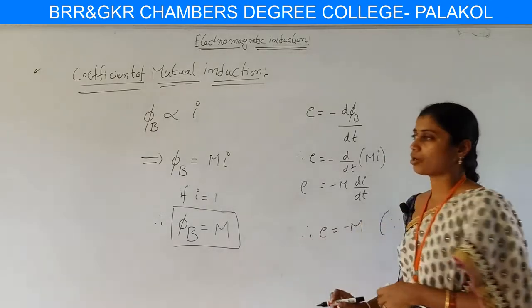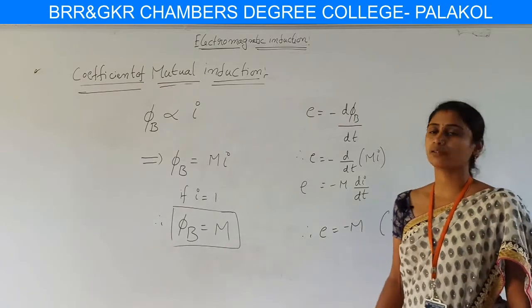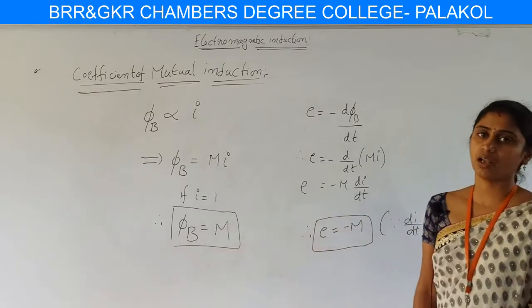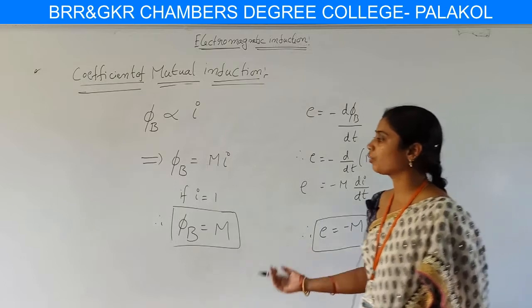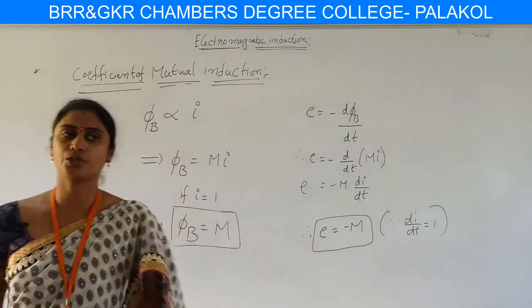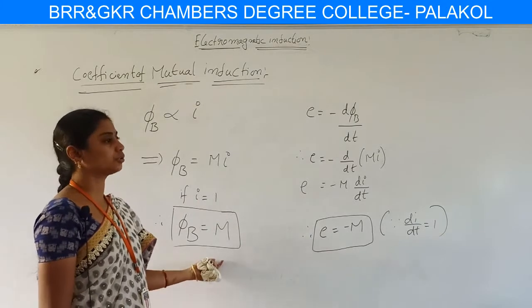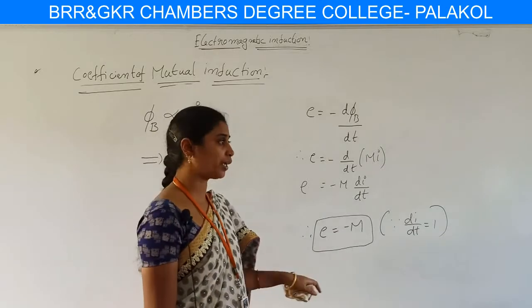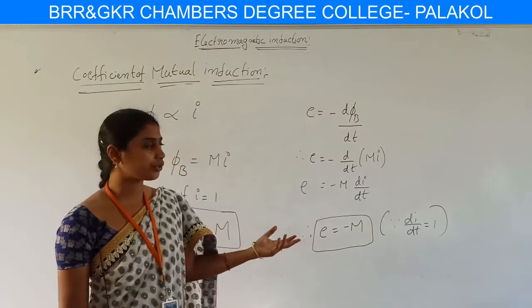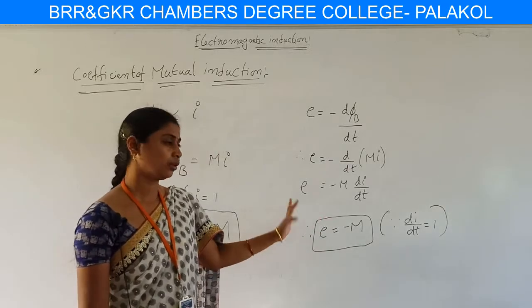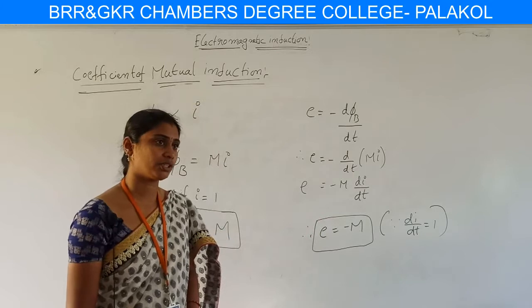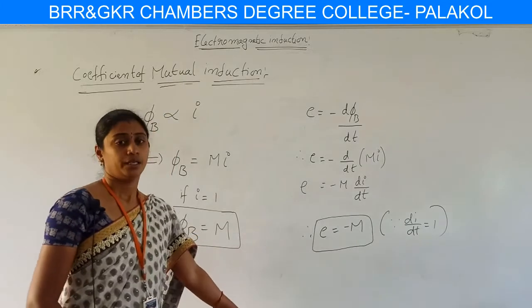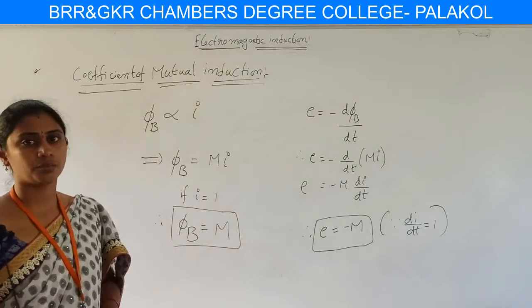We have the coefficient of mutual induction is numerically equal to the induced EMF in the circuit. This is about the coefficient of mutual induction. By this, we conclude that the flux produced in the circuit is equal to the coefficient of mutual induction, and also the EMF induced in the circuit when the rate of change of current is unity is equivalent to the mutual inductance of the coil, which is nothing but the EMF produced in the coil. I hope you are following this phenomenon of mutual induction and coefficient of mutual induction.